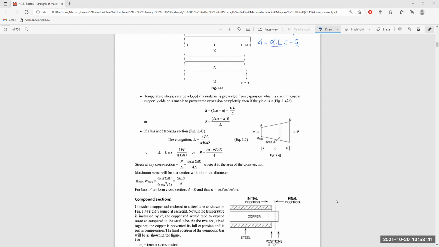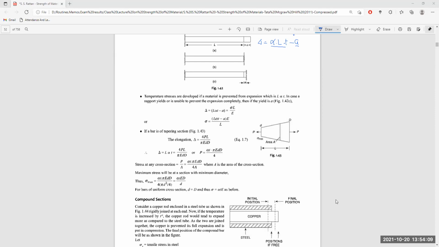Now, if we assume that by the action of the force P this bar is not allowed to expand, then alpha into L into T is 4 P L by pi E d D. So P will be alpha into T into pi into E multiplied by small d multiplied by capital D divided by 4 itself.